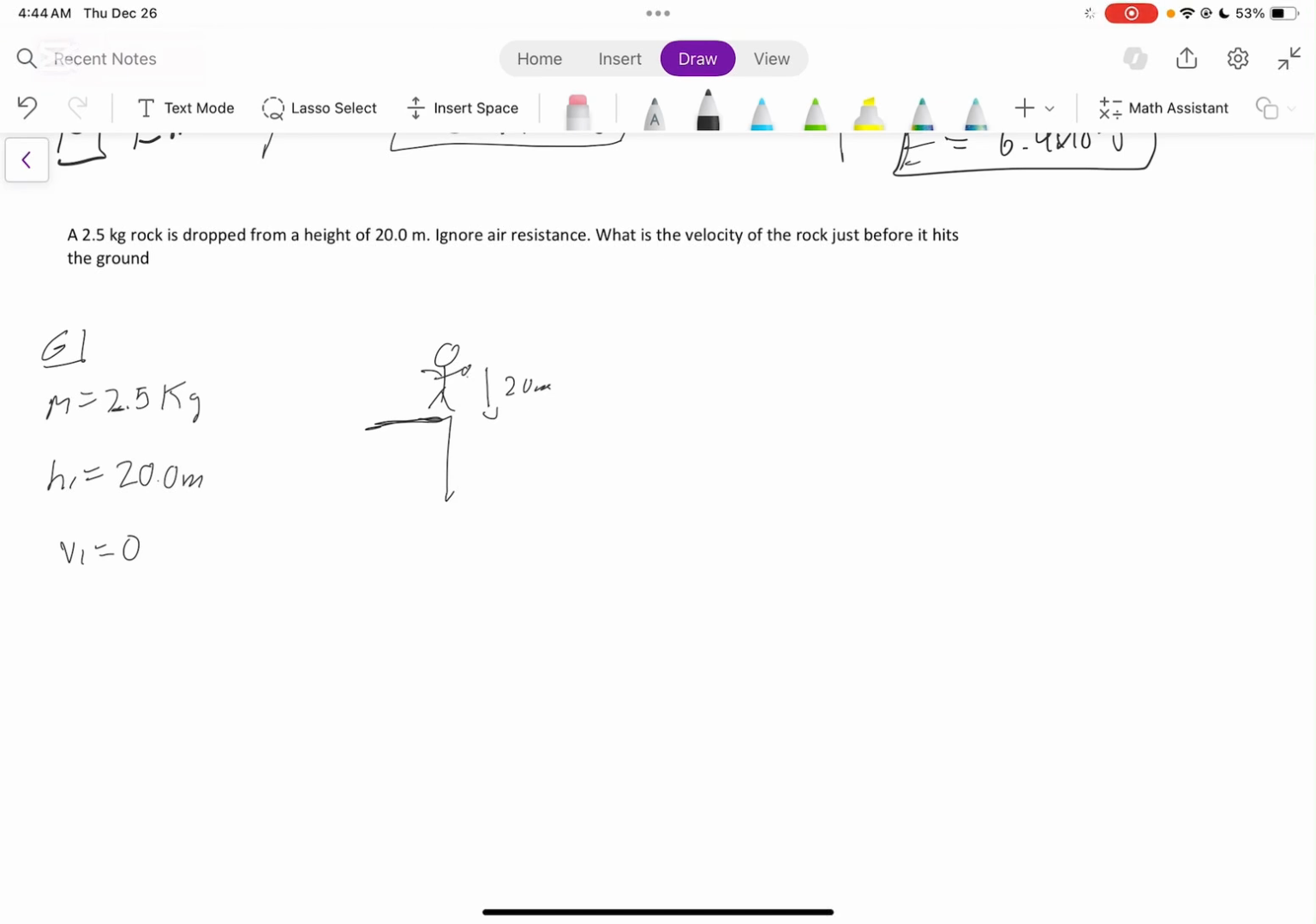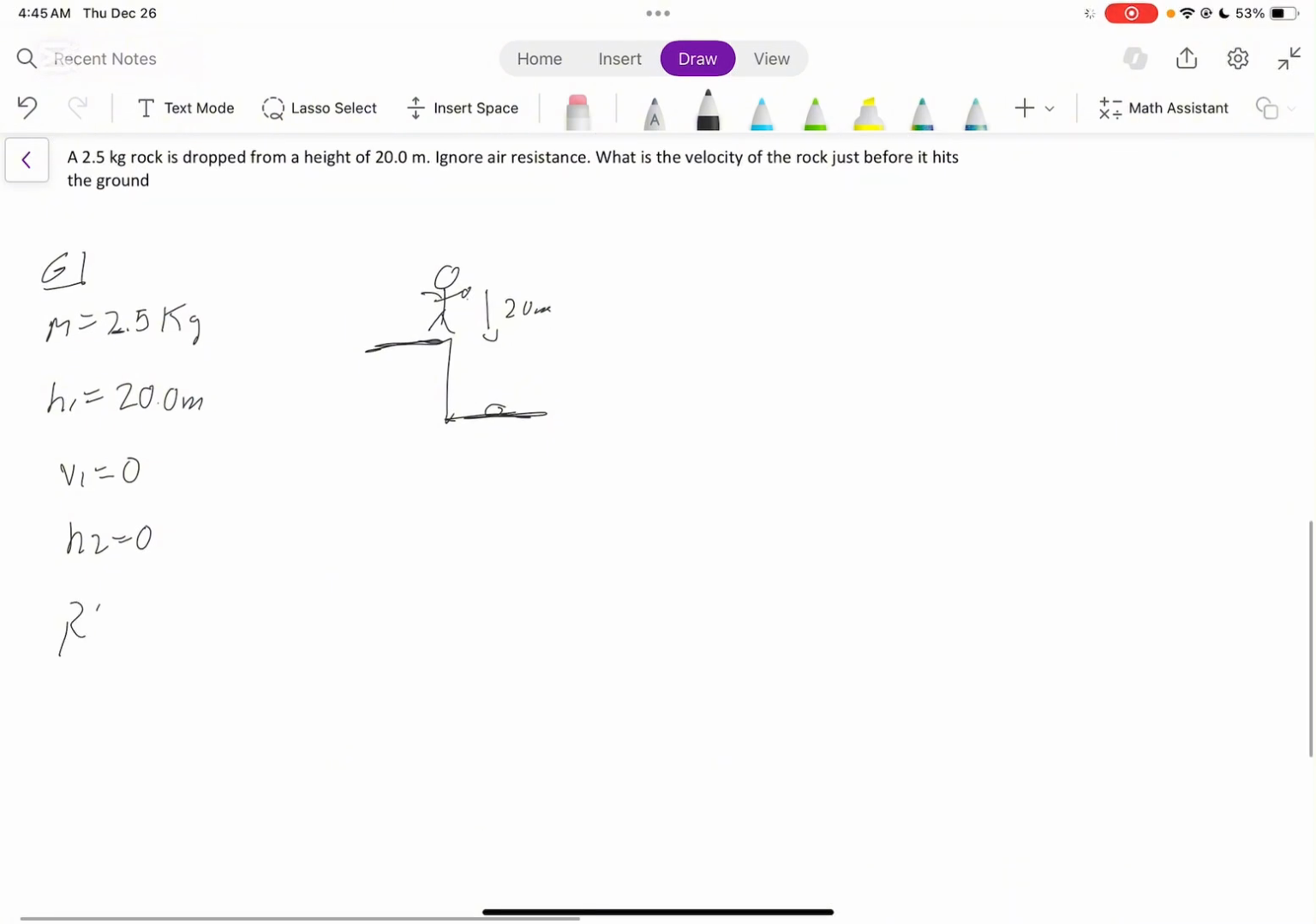We're looking for the velocity of the rock right before it hits the ground. So if this is the ground right here, and it's right near the ground, H2 is going to equal 0. Now we know what M is, we know what H1 is, we know what H2 is, we know what V1 is. Now we're really looking for V2. How are we going to get V2? Well, remember, energy is conserved. How can that help us?